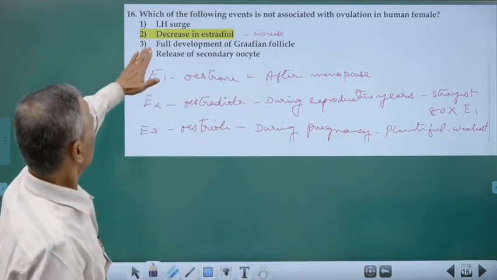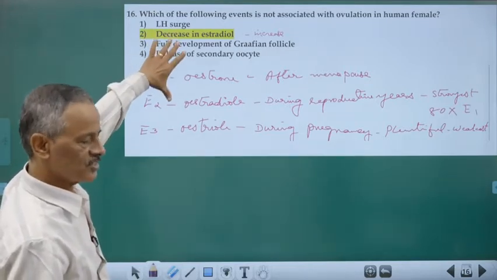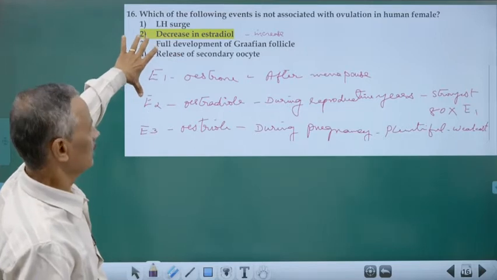So, decrease in estradiol means decrease in estrogen. You take it as estrogen.